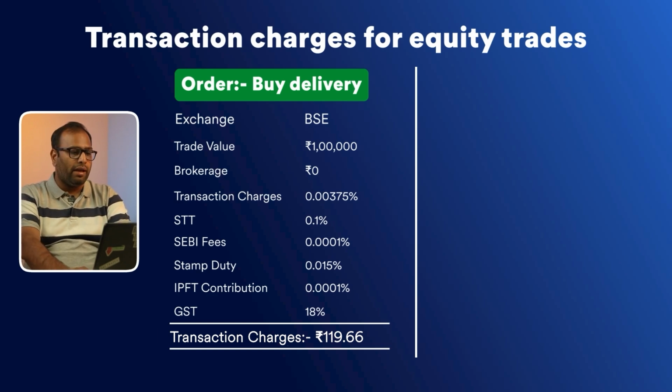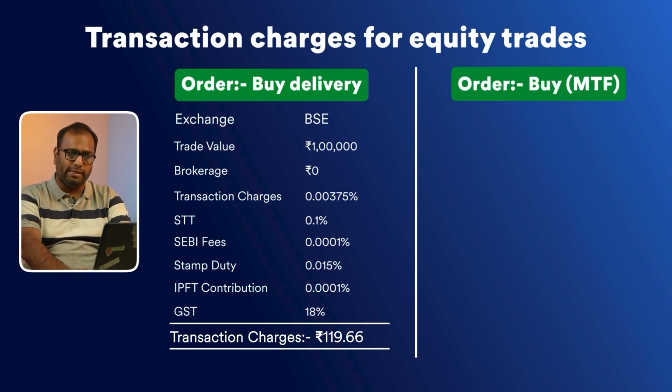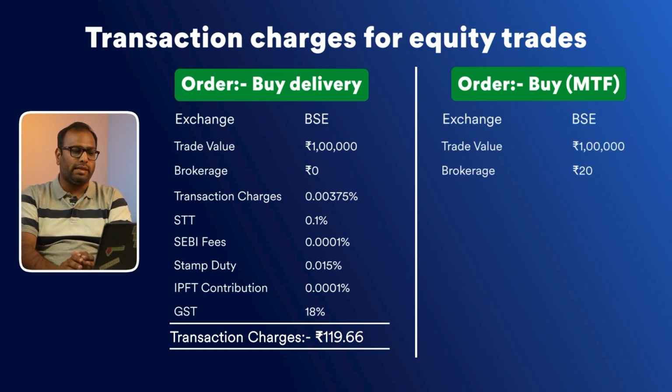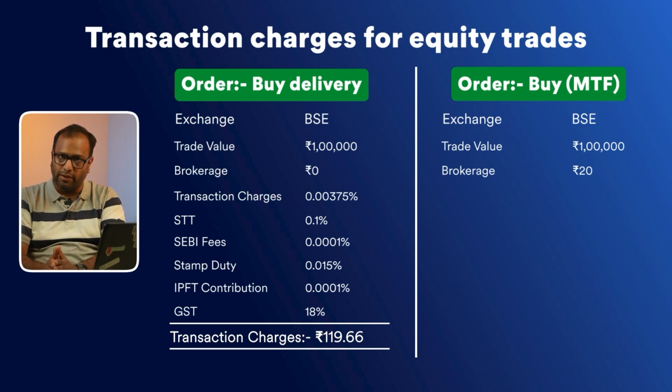Now, similarly, if you do an MTF trade in BSE segment with the same trade value of 1 lakh, here we do charge a brokerage. The brokerage in this case is the minimum of 0.03% of the trade value or 20 rupees. So here, as you can see, for 1 lakh, 0.03% would be 30 rupees. And as we said, it's minimum of either 30 or 20. So we charge rupees 20 as brokerage.